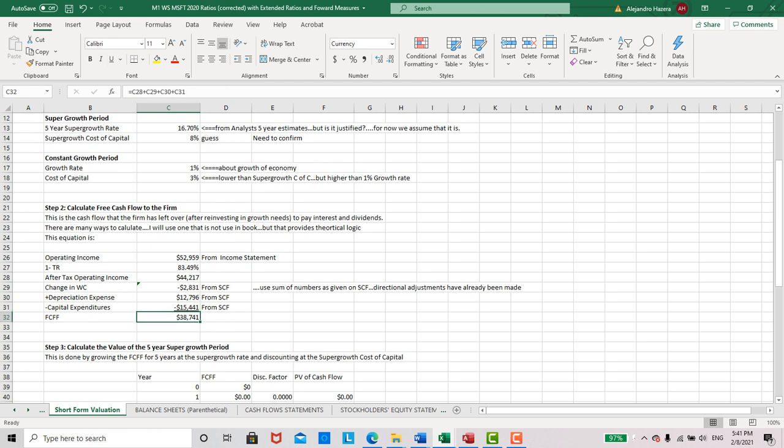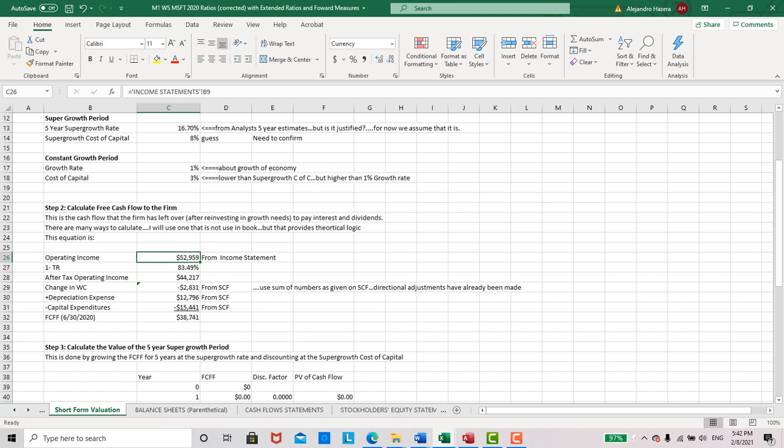And so our free cash flow to the firm, after we took out 15 for capital expenditures, is 38,741. Okay, and that's the free cash flow for the firm, calculated as of 6/30/2020. We want to update that in real life from the 10-Q, but that's okay. We're just starting here. So 38,000, that's a lot of cash. That's $38 billion of free cash flow to pay dividends and interest.